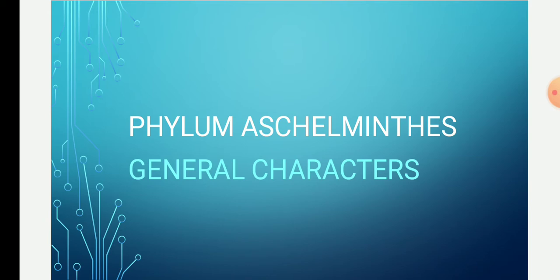They include several classes such as Nematoda, Nematomorpha, Rotifera, Gastrotricha, and Kinorhyncha. Now we will see what are the general characteristics of the phylum Aschelminthes.